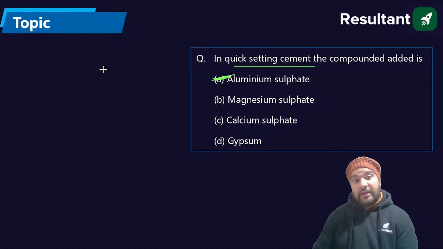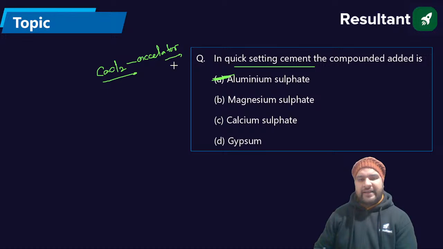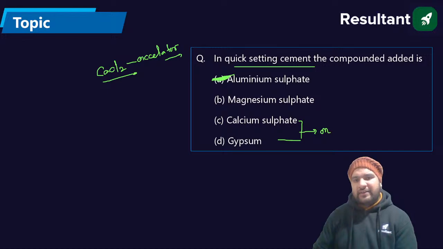Actually it is also calcium chloride, CaCl2, that acts as the accelerator. Absolutely correct. So the answer is A. These calcium sulfate and gypsum are one thing. So the right answer should be A. Next question.